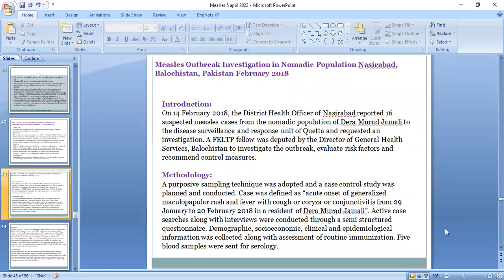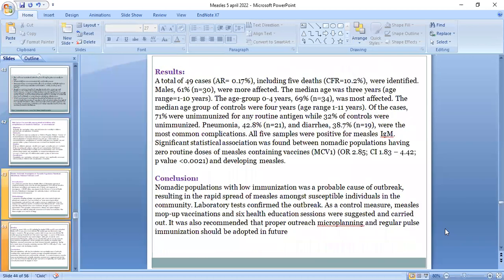The methodology of the study: a purposive sampling technique was adopted and a case control study was planned and conducted. A case was defined as an acute onset of generalized maculopapular rash and fever with cough and coryza or conjunctivitis from 29 January to 20 February 2018 in a resident of Dera Murad Jamali. Active case search along with interviews were conducted through a semi-structured questionnaire. Demographic, socioeconomic, clinical, and epidemiological information were collected along with assessment of routine immunization. 5 blood samples were sent for serology.